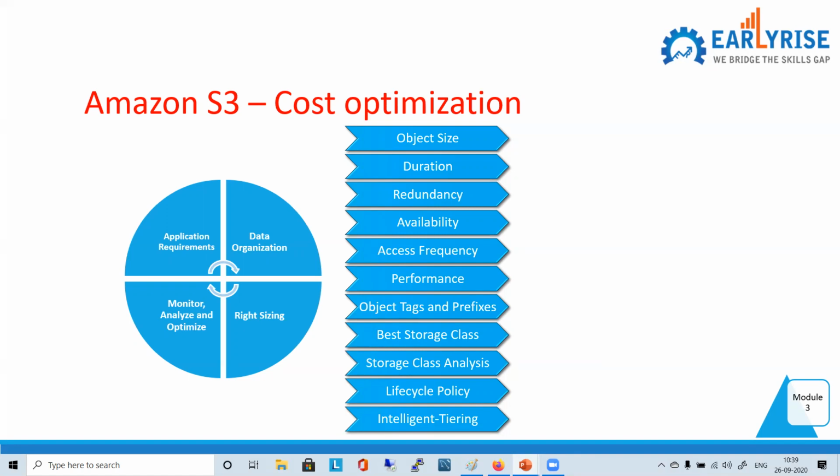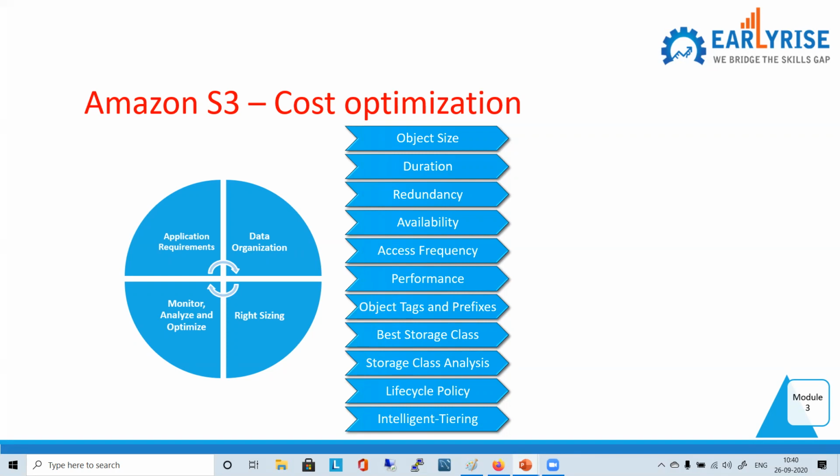Where should I put it? Should I put it in one zone or some 3 zone options? Apart from one zone, all are 3 zone, right? Yes. So we should put it in 3 zone, that would be from the reliability perspective. Availability will be more. Correct. So like that, you have to think from various options, like we discussed about various pillars: how we can make it reliable, how we can have better performance, how we can operate it easily, how we can make it secure. Security we will look at in the bucket, how we can make it more secure.